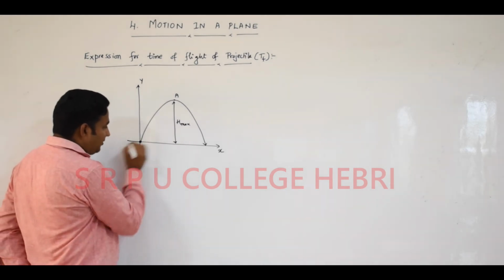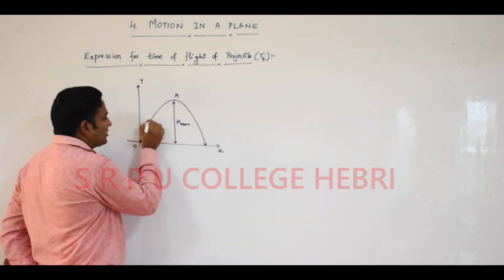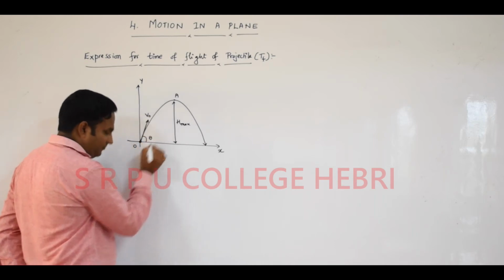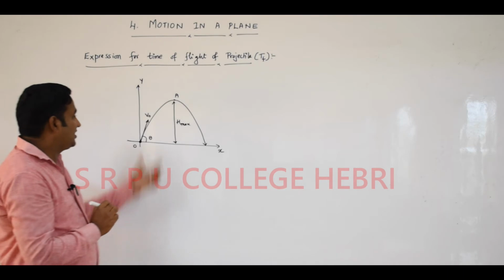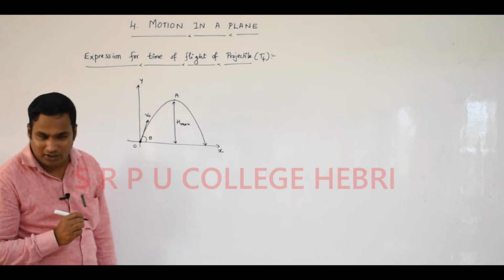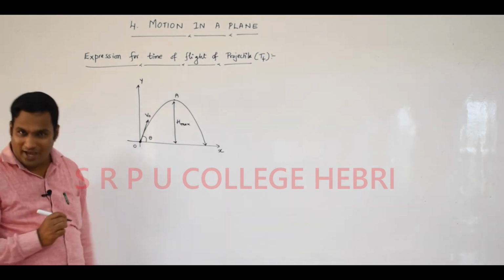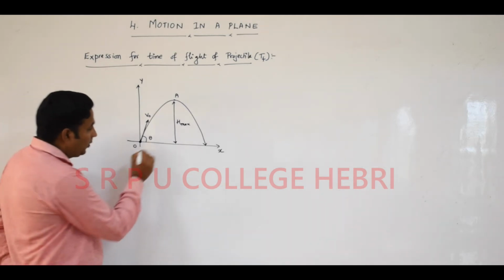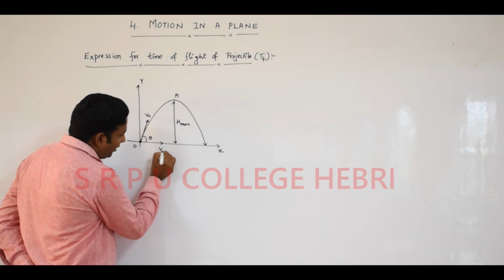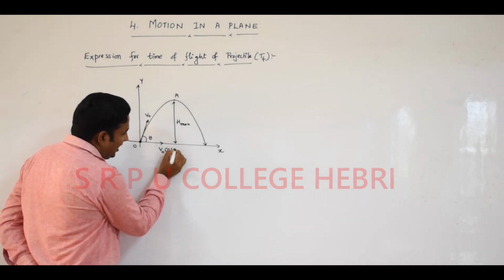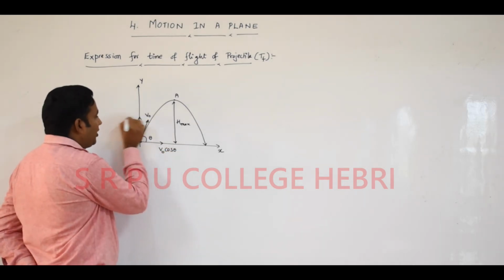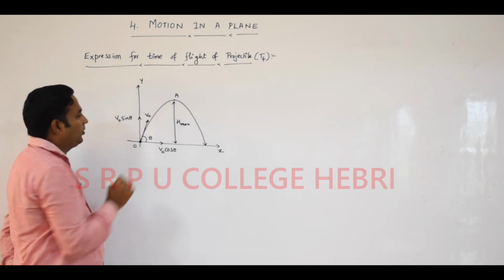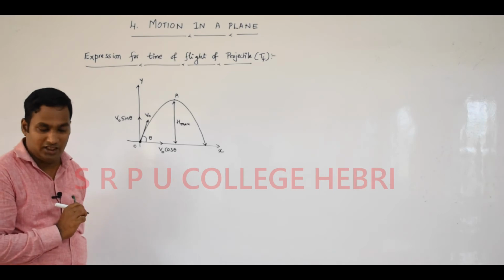Remember, at this point the initial velocity of the projectile is V0. It makes an angle theta, the angle of projection. This initial velocity is a vector quantity, in between the x and y axes, and is resolved into how many components? Two components. One is the horizontal component, V0 cos theta, and the other is the vertical component, V0 sin theta. There are two components, horizontal and vertical.